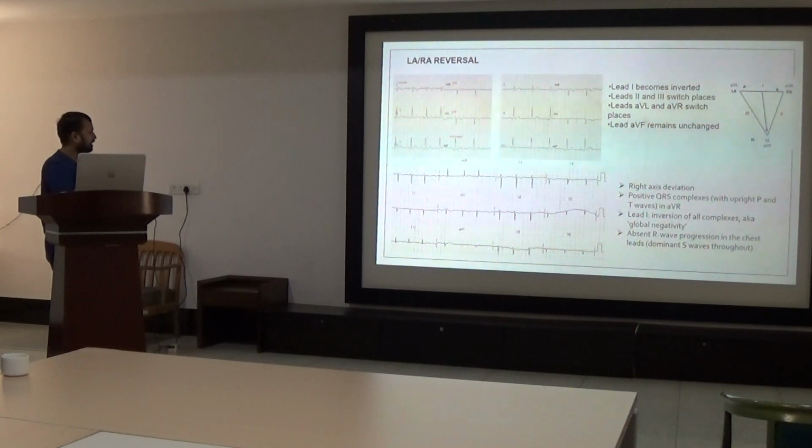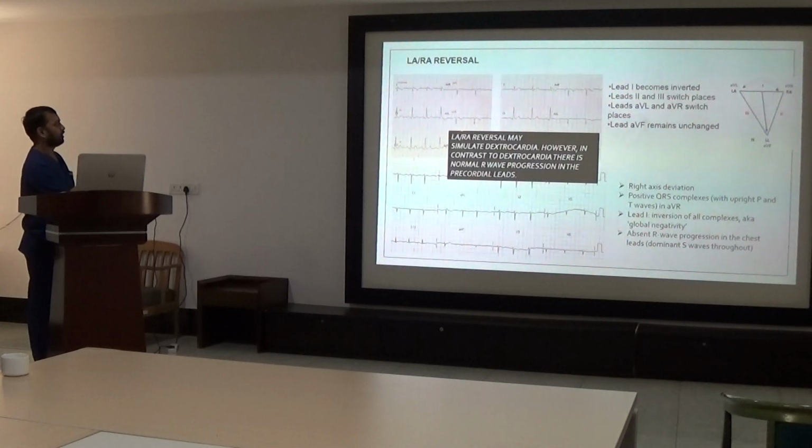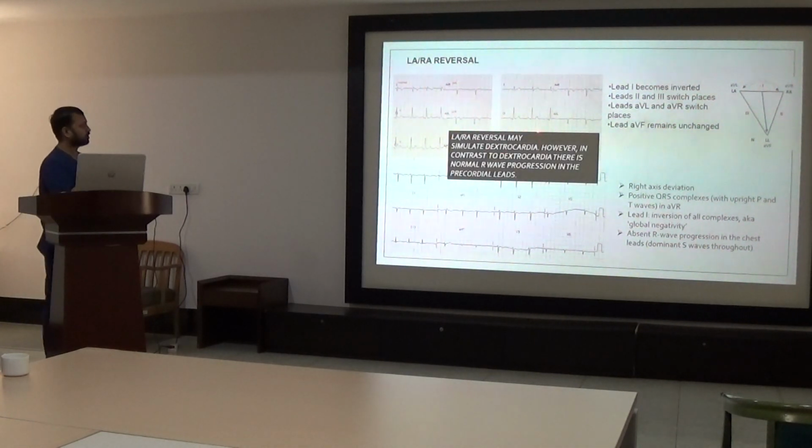In lead 1 there is inversion of all complexes, and there is a fourth point which is main: there is reverse R wave progression in the chest leads to a dominant S wave throughout. So LA, RA reversal may simulate dextrocardia. However, in contrast to dextrocardia, there is a normal R wave progression in the precordial leads.